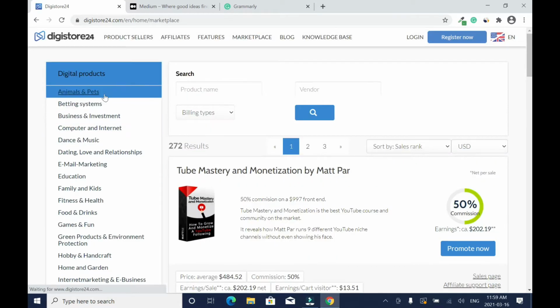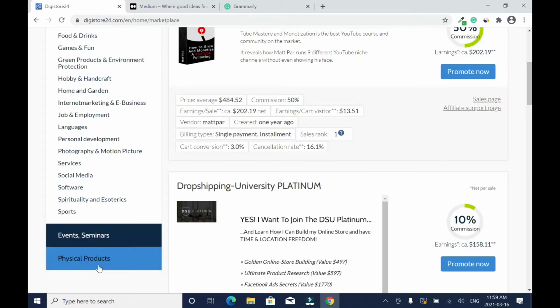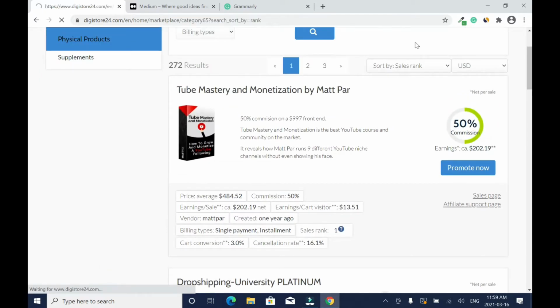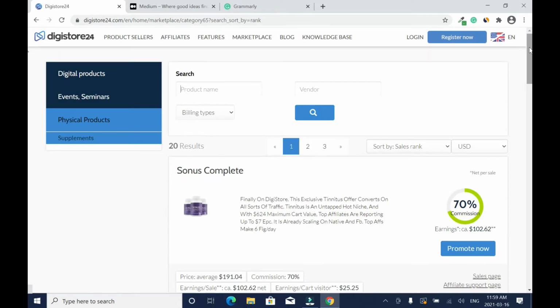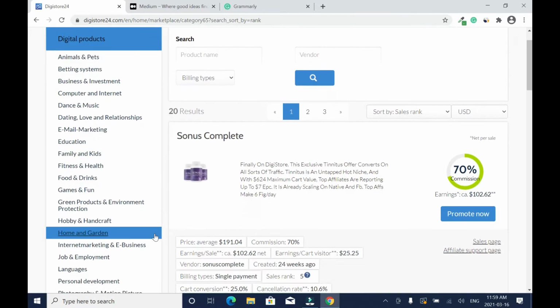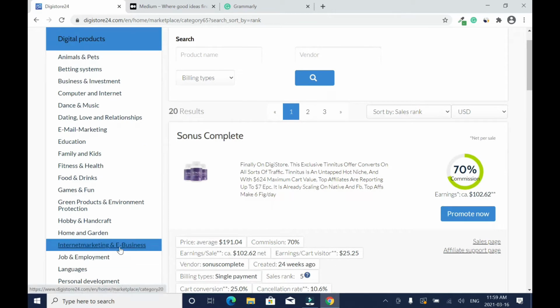Alright, so on the left side are the categories of the products. These are the digital products, and like I said, they deal mostly in digital products, and these are physical products like supplements, which is for weight loss and stuff like that. So if you want weight loss stuff, this is where you have to come. But in this tutorial, I will promote something from digital products, specifically internet marketing and e-business. So I'll click on that.